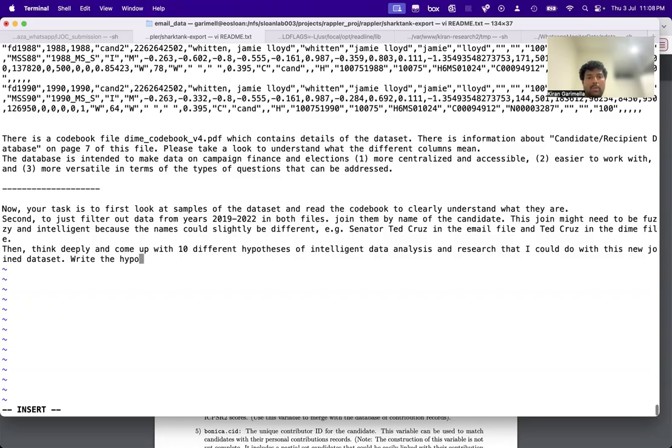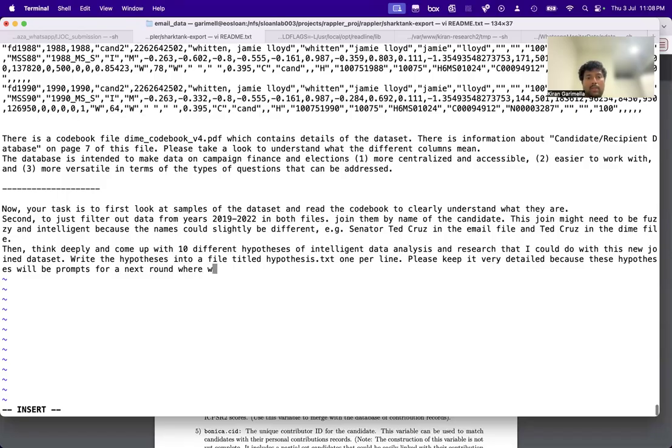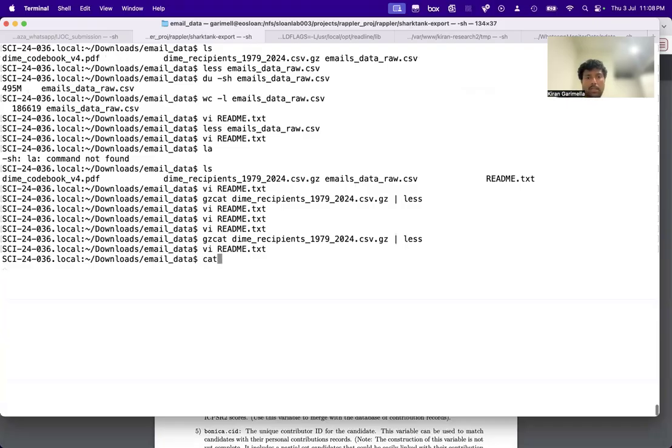Write the hypotheses into a file titled hypothesis.txt, one per line. Please keep it very detailed, because these hypotheses will be prompts for a next round where we will take each of them and implement them. Okay, so this is my prompt.